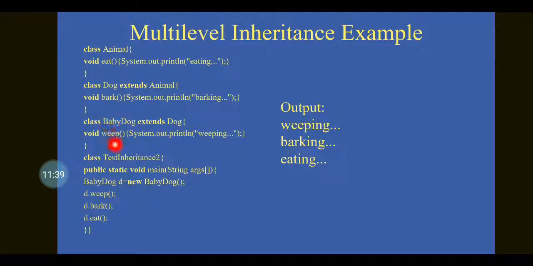In that we have a beep method, and in that beep method we are going to give the message as beeping. And when you create the object for the final derived class, that is BabyDog, then it is possible to access the methods of BabyDog and also Dog and also Animal. When you call beep(), bark() and eat(), it will print the messages like beeping, barking and eating respectively.